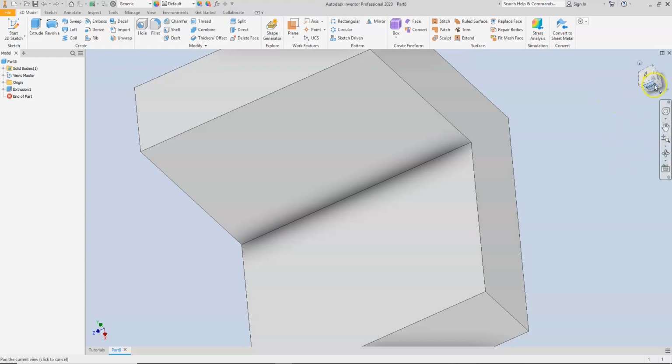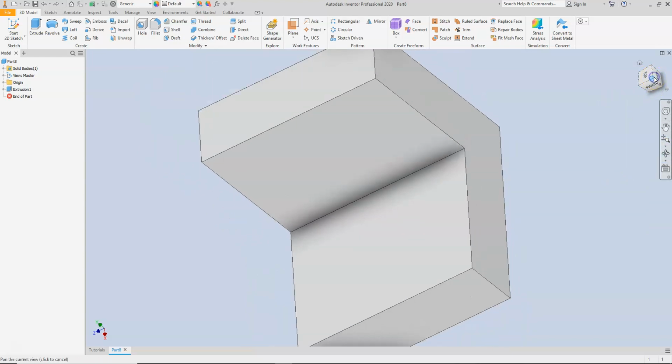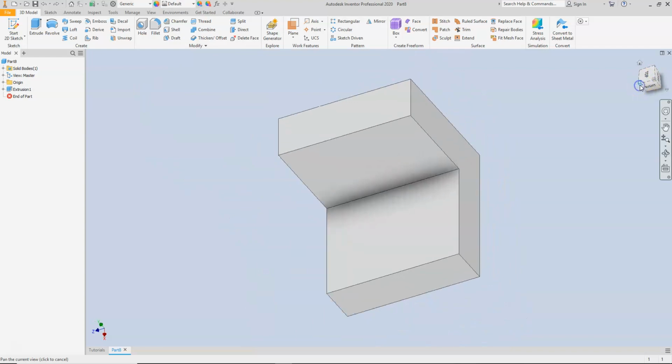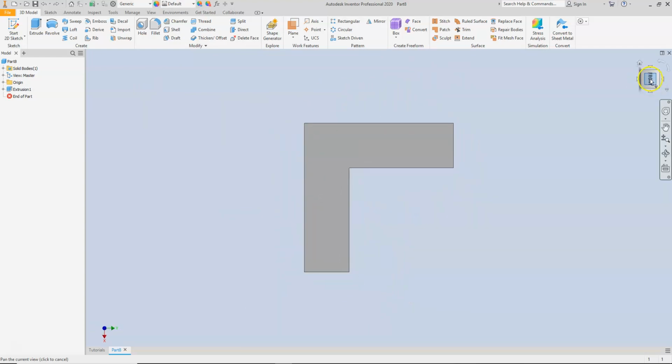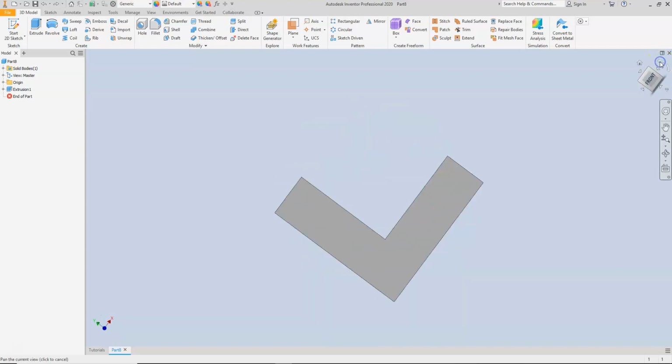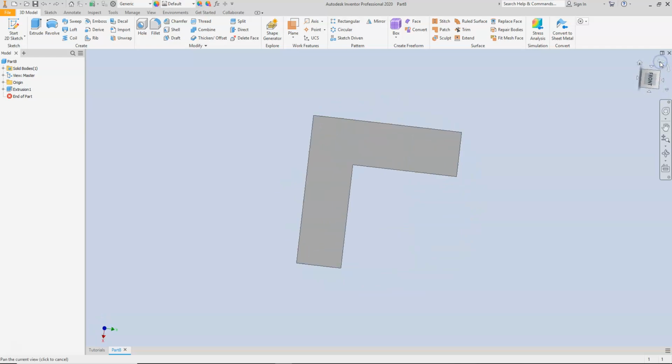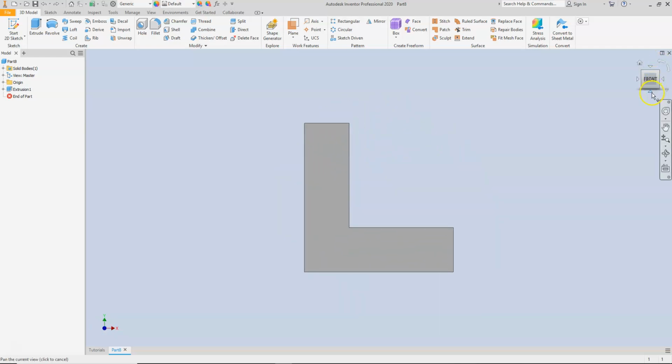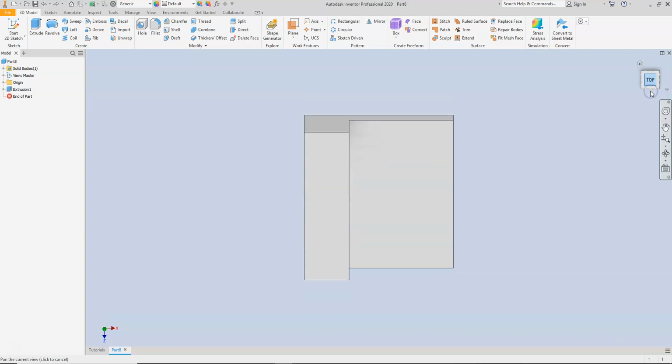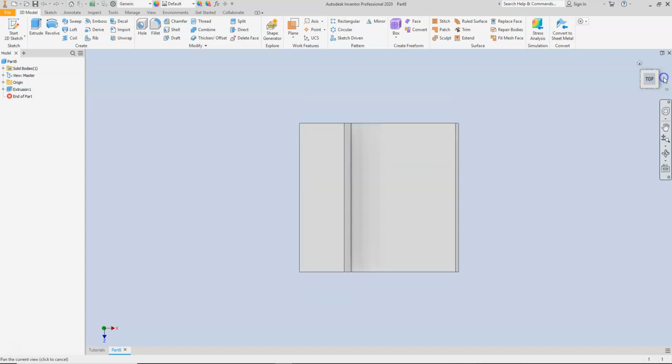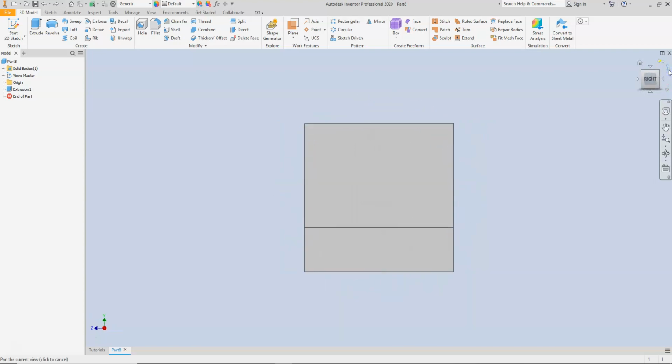The ViewCube is one of my go-to tools when I'm trying to look at the different views. If I'm looking at the front view and I want to see what it looks like from the front, you can pick on the front view. The two arrows right here allow you to spin it around 90 degrees by clicking on that. If I want to look at the bottom of the view, click on the bottom arrow of the front view, and that's going to move it to the bottom, and then that will flip that around. And then there's the top view if I want to go over to the right. So just basic orientation, looking at this as if it's a cube.